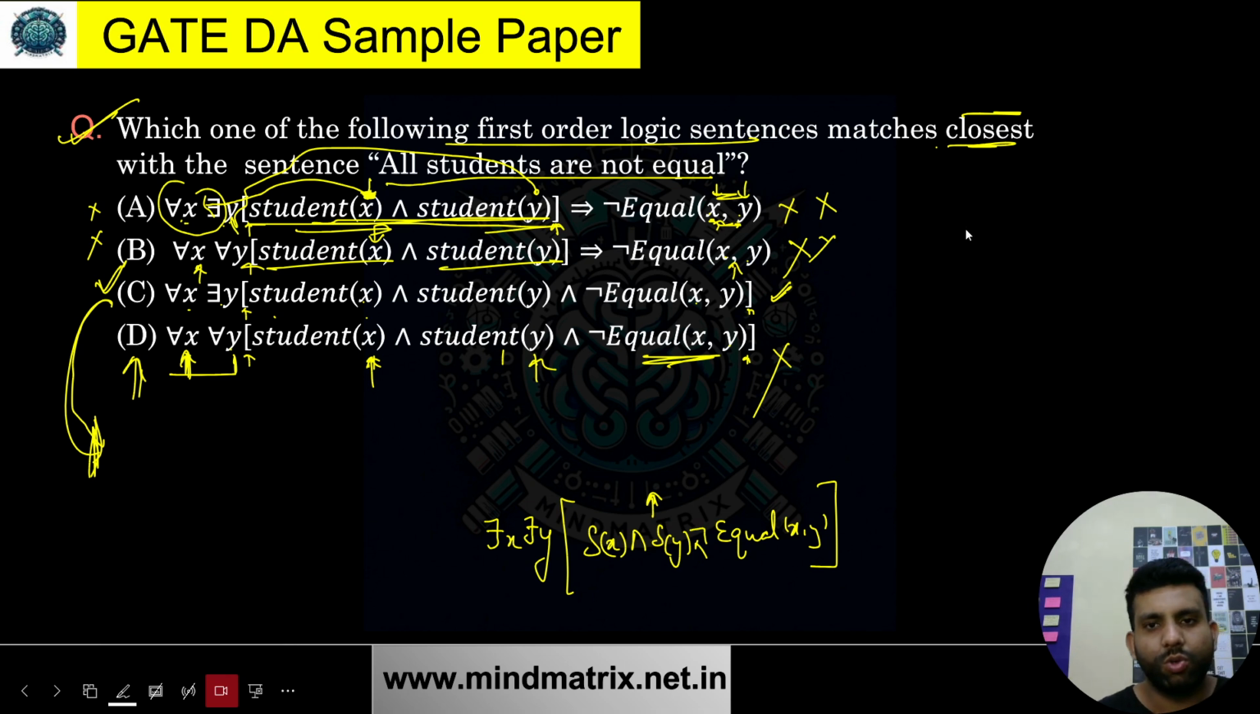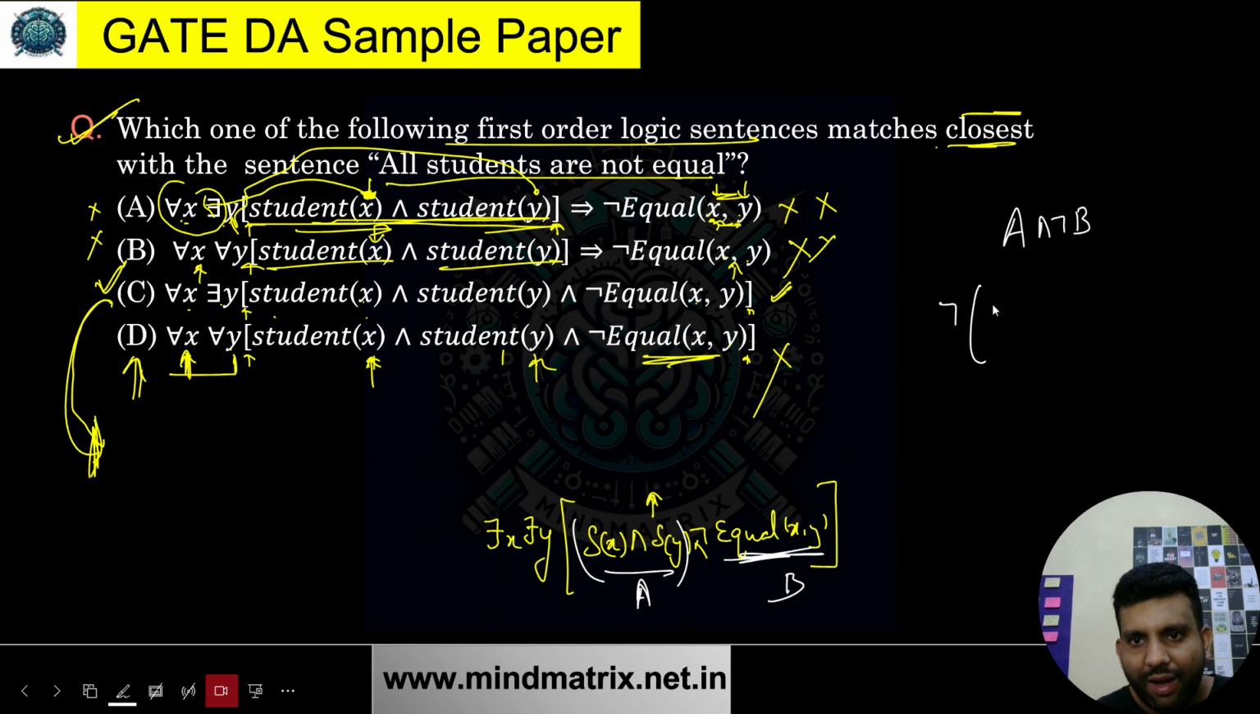So if I consider this to be proposition A, and consider this to be B, what is this? This is nothing but A and negation of B. So can I write it like this as well, I guess? I hope you won't mind that. This can be written like this.